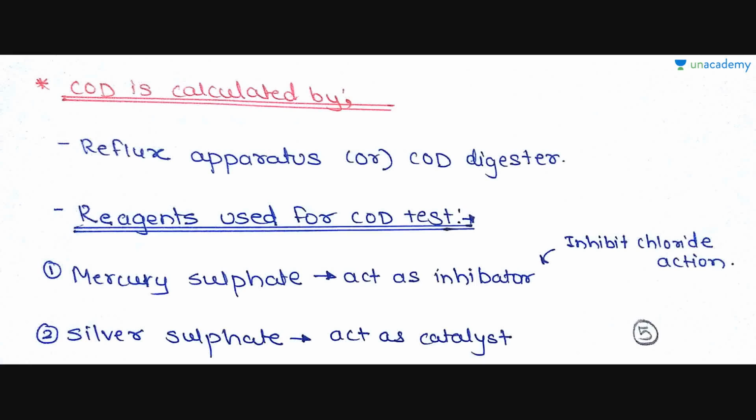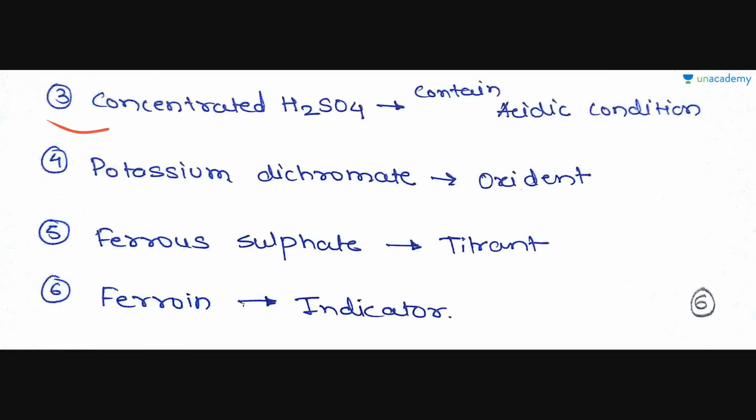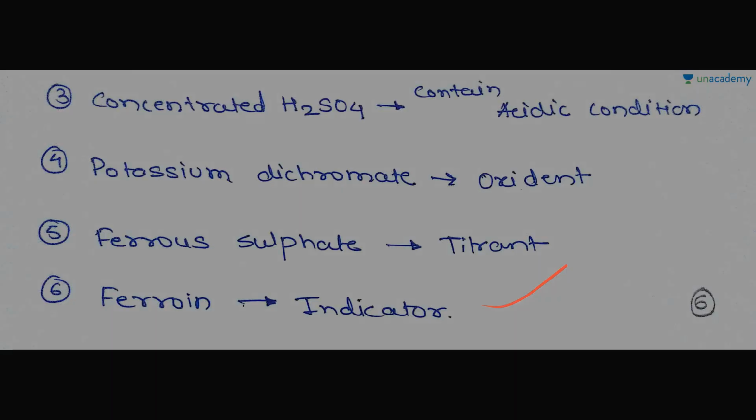Next, COD is tested by a reflux apparatus or COD digester, and the reagents used for this COD test are: mercury sulfate, which acts as an inhibitor, which inhibits chloride action, right? Next is silver sulfate, which acts as a catalyst. Next is concentrated H2SO4, which provides acidic condition. Next is potassium dichromate, which is the oxidant. Next is ferrous sulfate, which is used as titrant, and ferroin is used as indicator in a COD test.